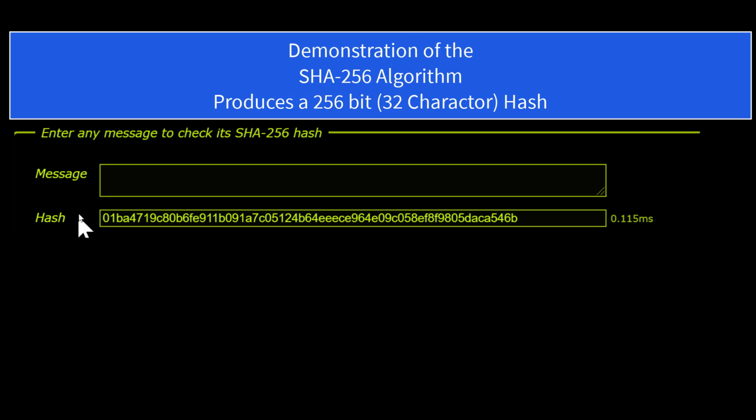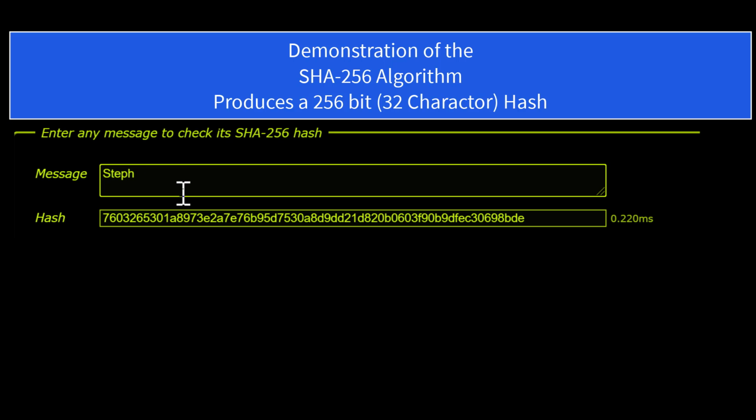Okay, this is a demonstration of the SHA-256 algorithm, and basically it produces a 256-bit code as shown here for anything that you type in up here. So, for example, if I type in my name, STEPHEN, and it shows the 256-bit hash. Hash refers to the result. If I change that by removing the N, it changes the resulting hash.